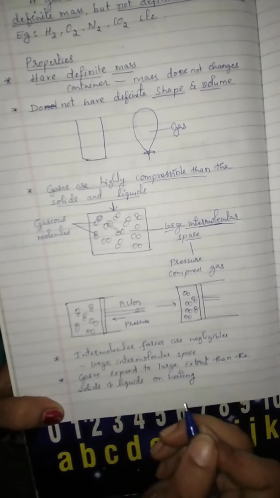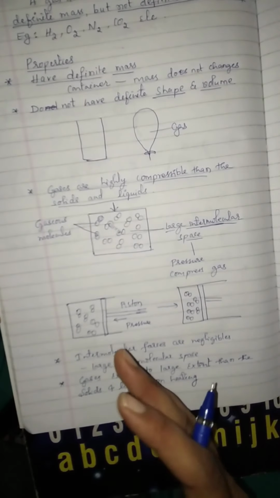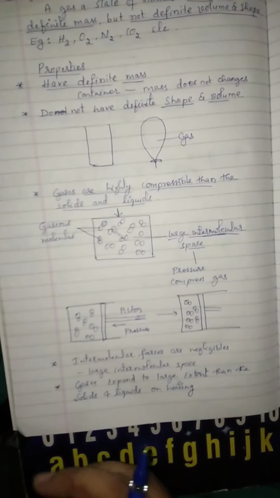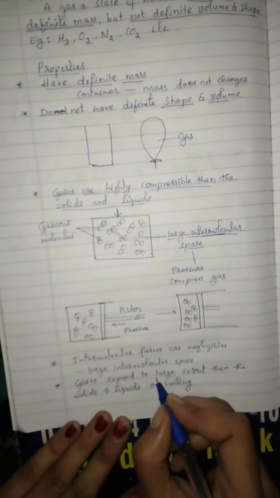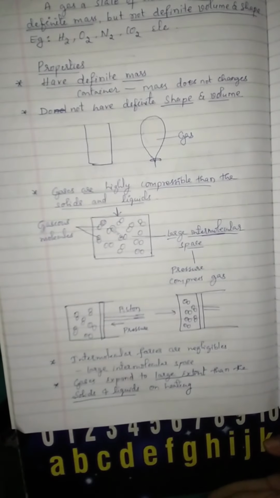On heating, these gaseous molecules will gain the heat energy and they will expand to large extent as compared to the liquids and solids.